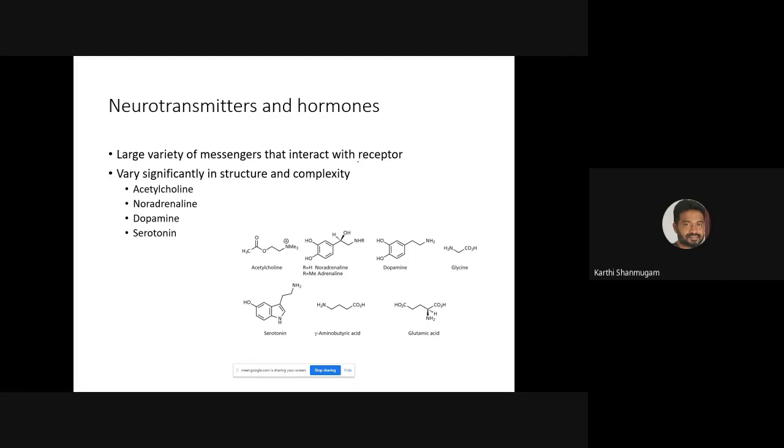For many receptors there will be a kind of messenger molecule. Let's say this is the cell, and let me draw clearly, this is a kind of receptor which is present on the cell membrane. Here this is a receptor.